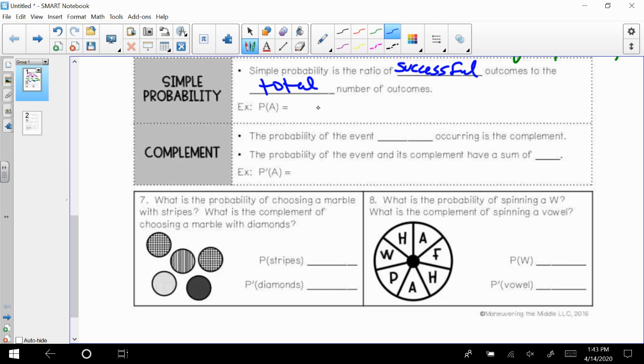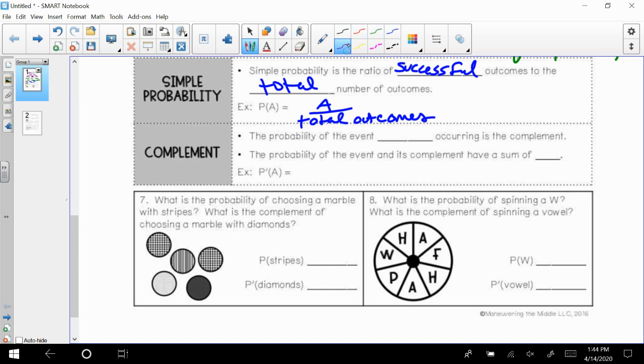So the way that we write it is however many times A is going to occur out of the total number of outcomes possible. Right? If there's 12 total outcomes possible, but a situation only could happen once out of those 12 times, then it'd be 1 out of 12.